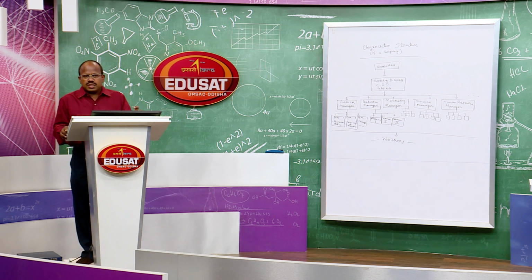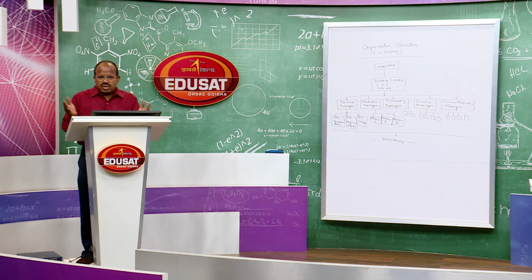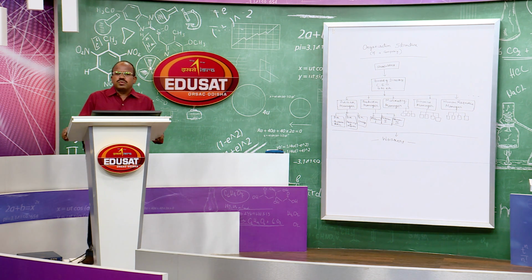What qualification is required to discharge the function of finance manager is decided by the planner, the top management, that is the board of directors, or by the HR manager. The human resource manager decides the minimum educational qualification, technical qualification and experience required on the part of a person who can discharge the responsibility of finance manager effectively and efficiently.